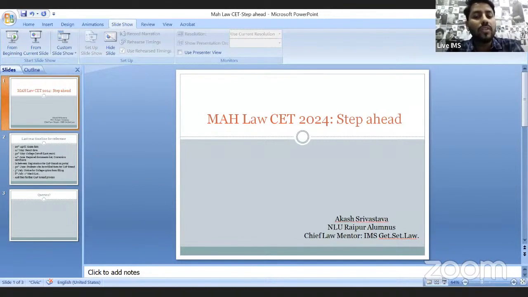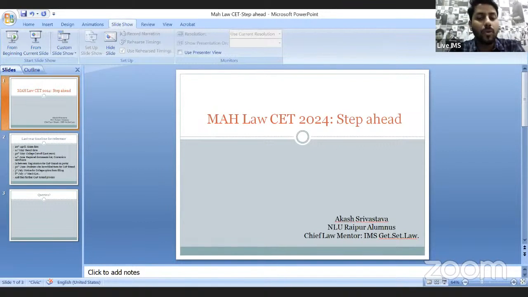And all the students who have filled the form for the cap round, they have released their list of all those students on 30th of June. So they have given you an option that you will have to fill the cap round, even if you have written the examination, even if you have received the score.